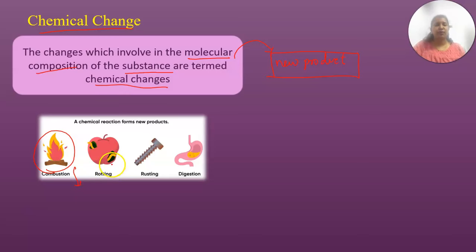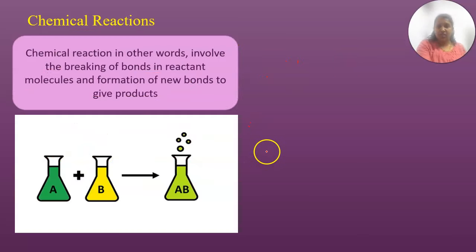If you keep it aside for 10-15 days, it reacts with the moisture and air in the atmosphere, and worms or insects come and eat it, so it will be rotten. Rusting and digestion are also examples of chemical change.